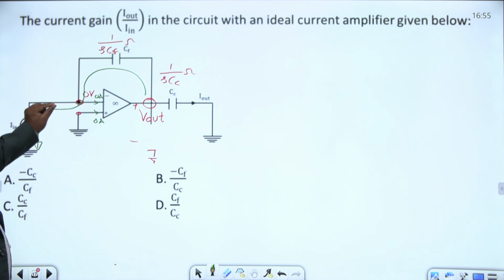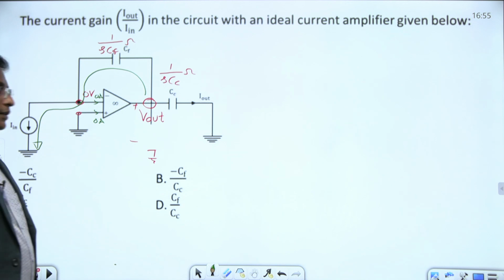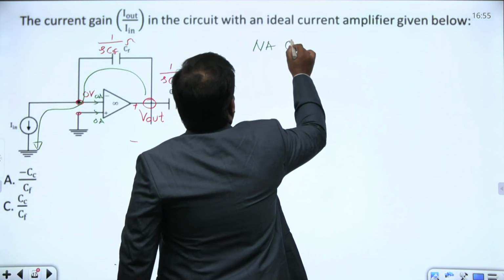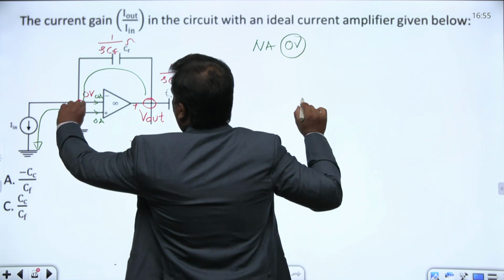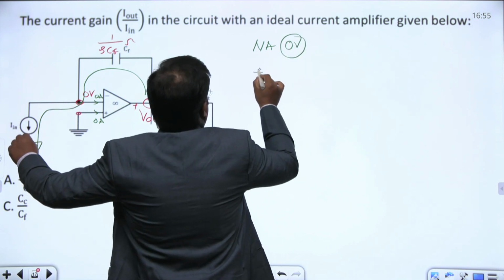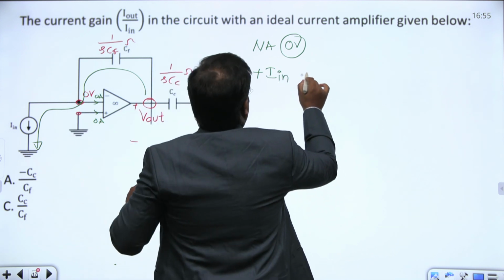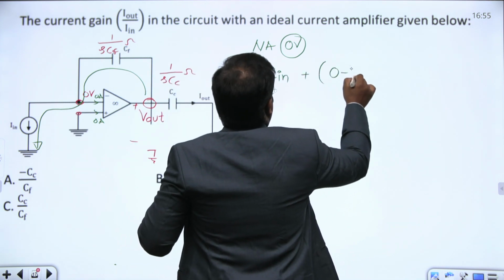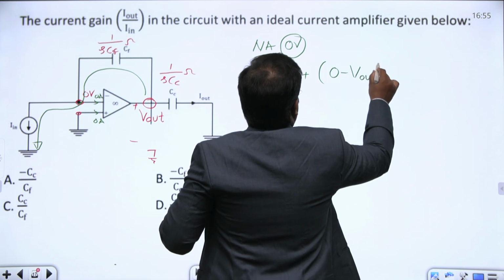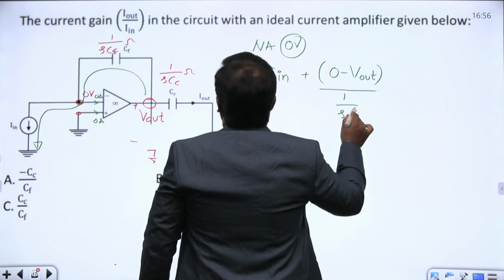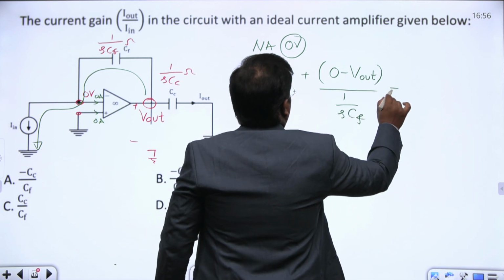Just apply nodal analysis at 0 volts. At this node, current leaving: plus I in, plus 0 minus V out by this impedance, 1 by S into CF, equal to 0.